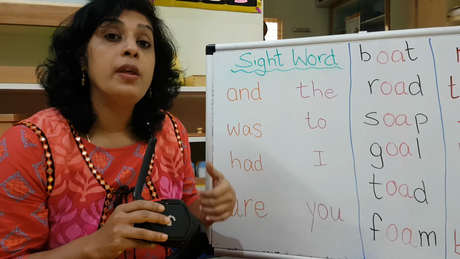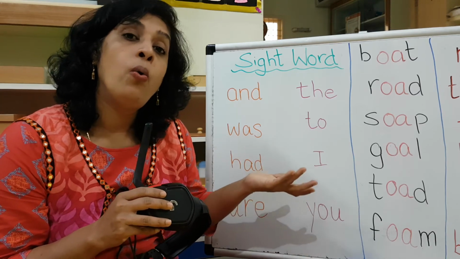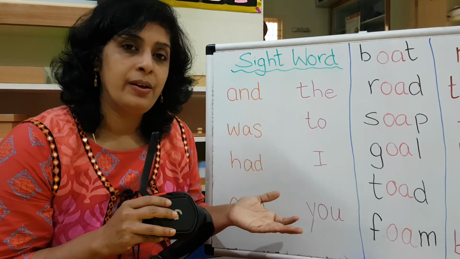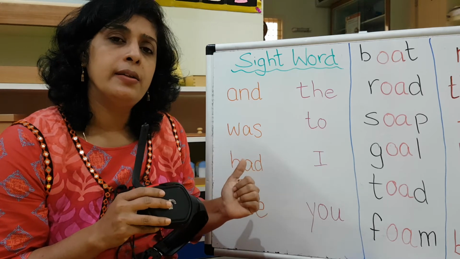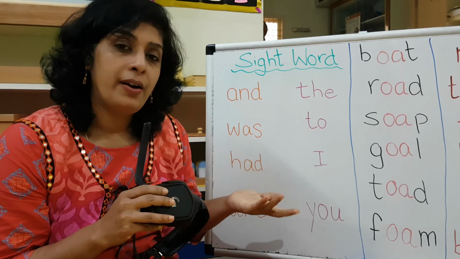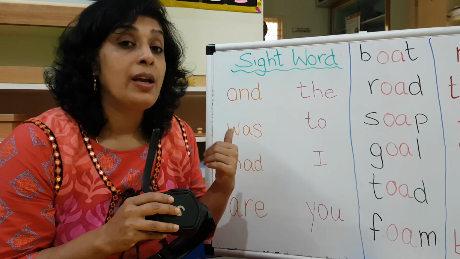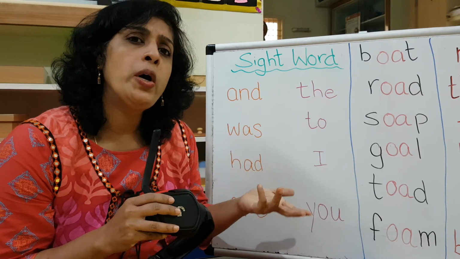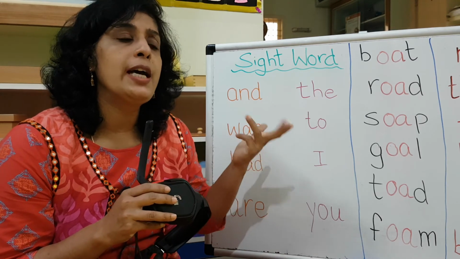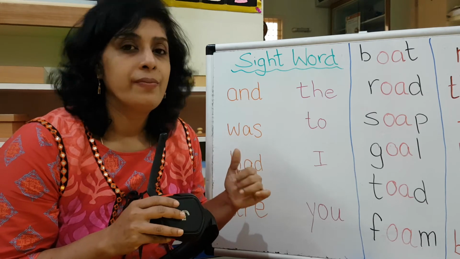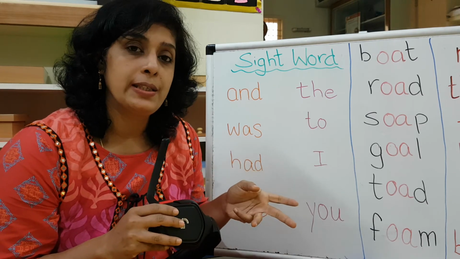Once upon a time there was an old man. We say was. Who was eating? So that is the thing, was. Where was that boy? We ask like that, right? Was.